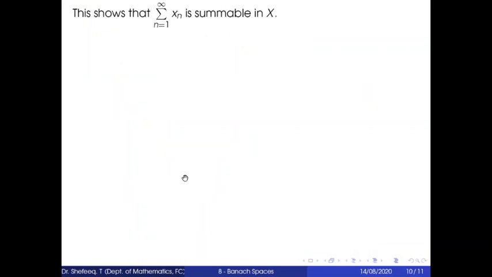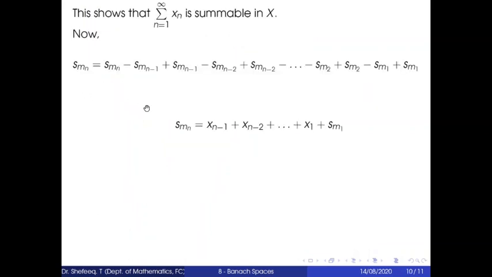So this term is xn minus 1, this is xn minus 2, etc., and this is x1, plus Sm1. So Smn equals the summation j varies from 1 to n minus 1 of xj plus this term Sm1.